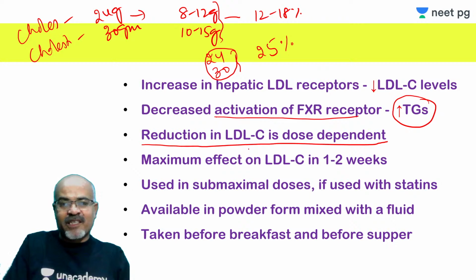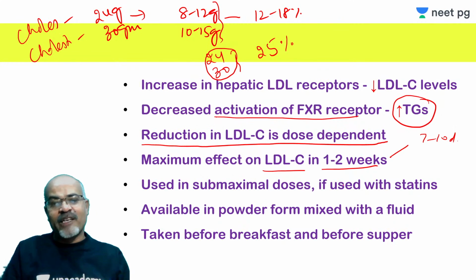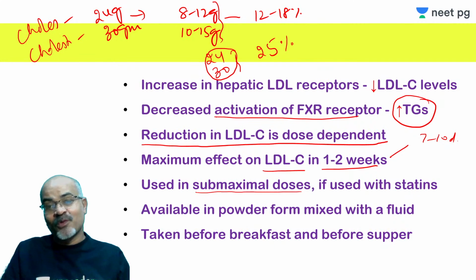Maximum effect on decrease in LDL-C level occurs in 1 to 2 weeks. Similarly, with statins it was 7 to 10 days. And whenever they are used with statins, as I told you, to improve their tolerability they are used in submaximal dose, because synergism can occur, and that is sufficient to improve the probability of achieving target LDL level when they are used with statins.